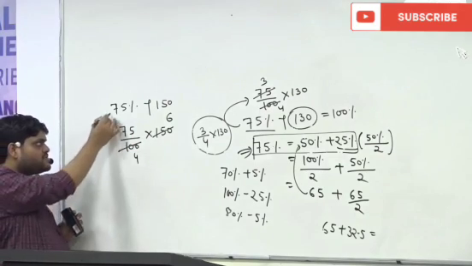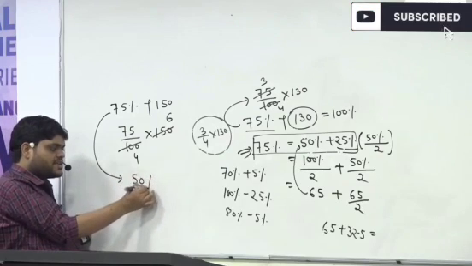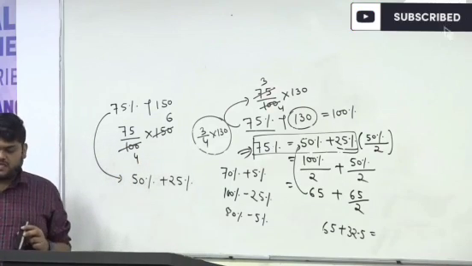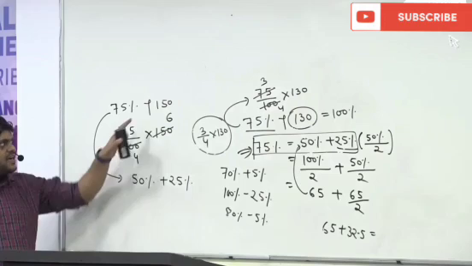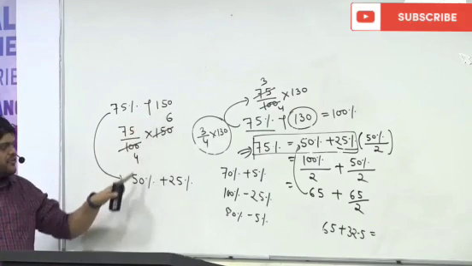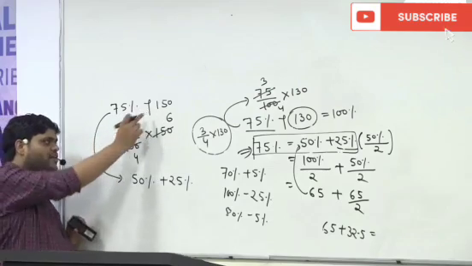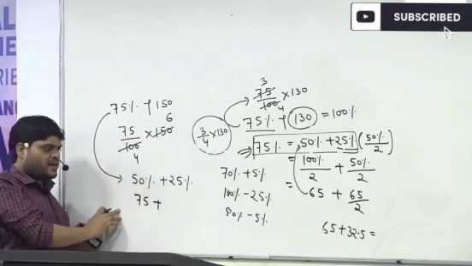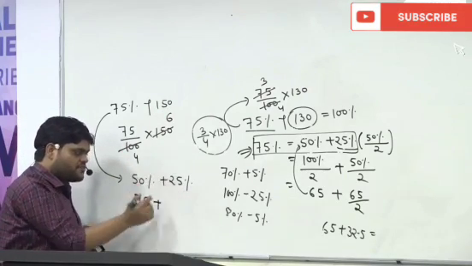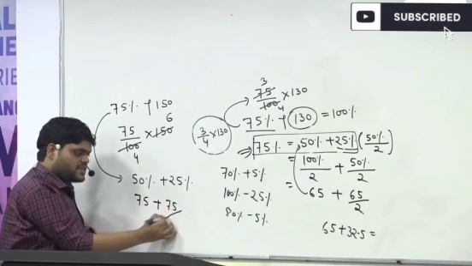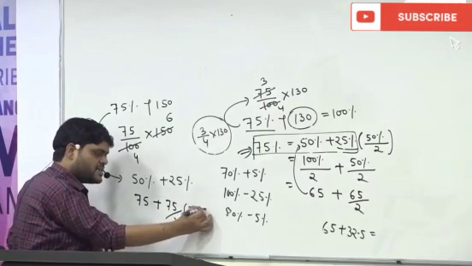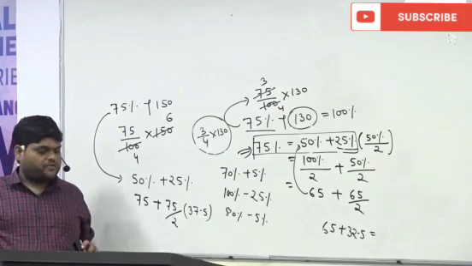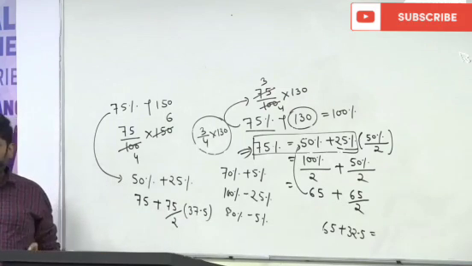The other way is, 75% is 50% plus 25%. What is 50%? This is 100%, so half of this becomes 50%. What is half of this? Half of this is 75. And half of this becomes 25. What is half of this? 75 upon 2, that means 37.5. You will add these two values, you will get your answer.